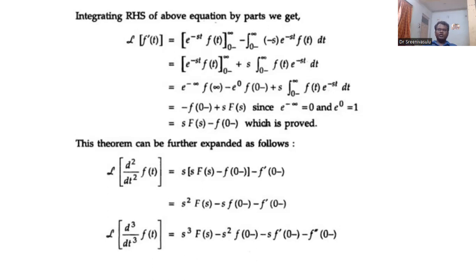If you apply time differentiation on both sides, it is going to get, now I am explaining here a bilateral Laplace transform. Here in this, it is a unilateral Laplace transform. So finally, the time differentiation property is, after differentiating, it is going to get s into F of s minus f of 0.